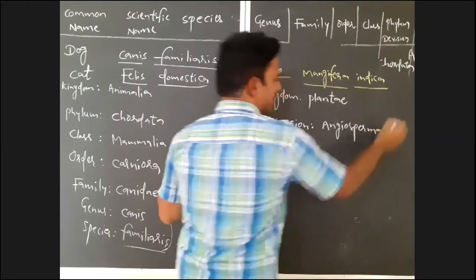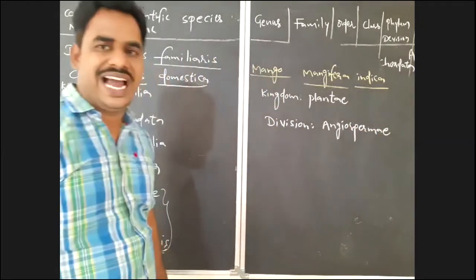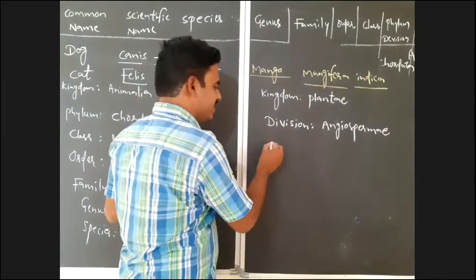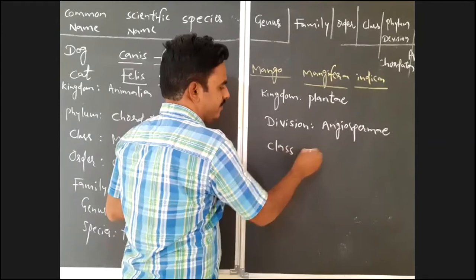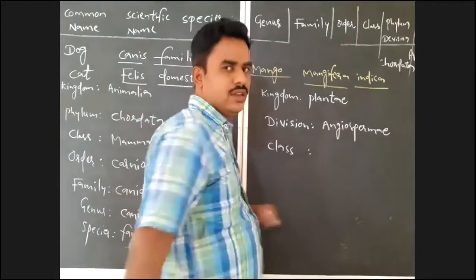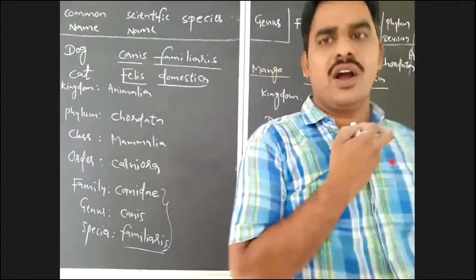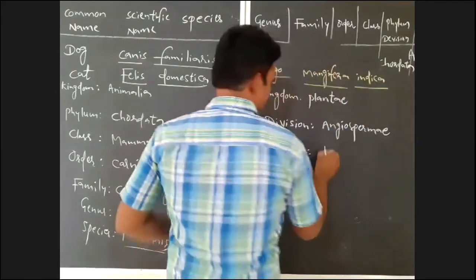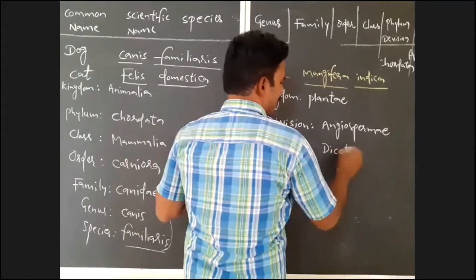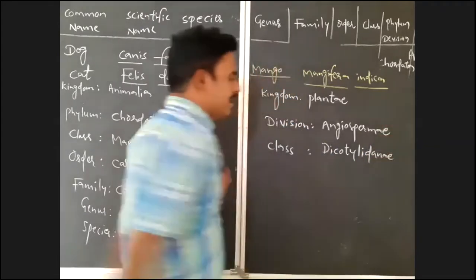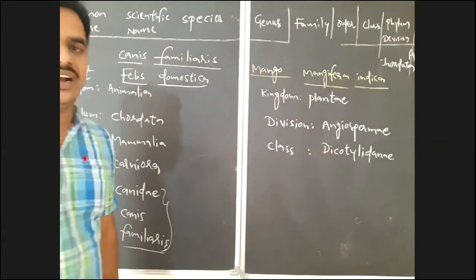It belongs to division Angiospermae. And after division, the next is class. What is the class of this? It is Dicotyledonnae. It belongs to class Dicotyledonnae.